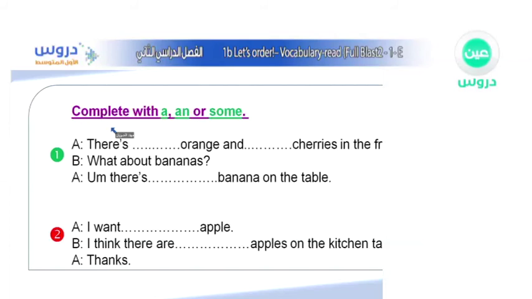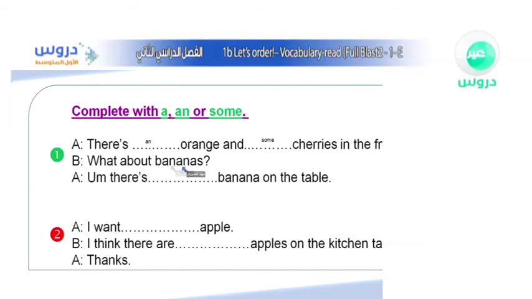So let's start with the first sentence over here. They say, there is an orange and cherries in the fridge. What can we say? Orange, just one. So when we have one, that's right, yes, we use the word an. There's an orange, because it's just one. And cherries in the fridge. Cherries, it's a group. So what can I say about the group? Just as we have learned, that's right. We use the word some. Some cherries in the fridge.